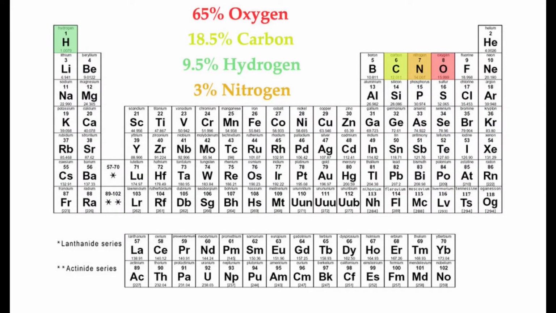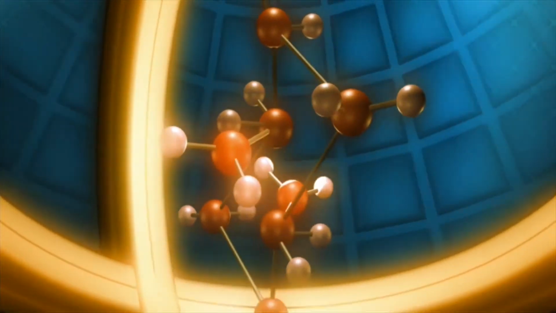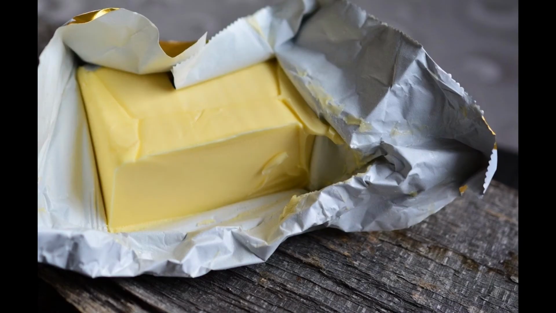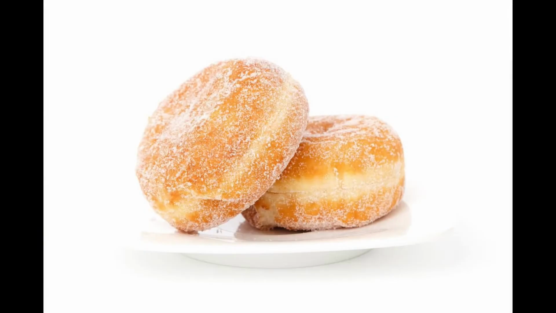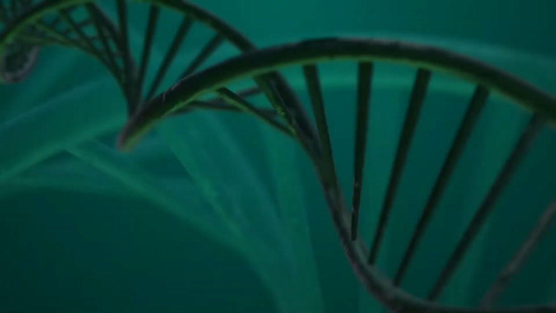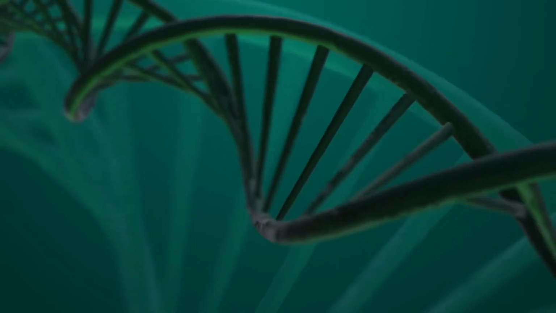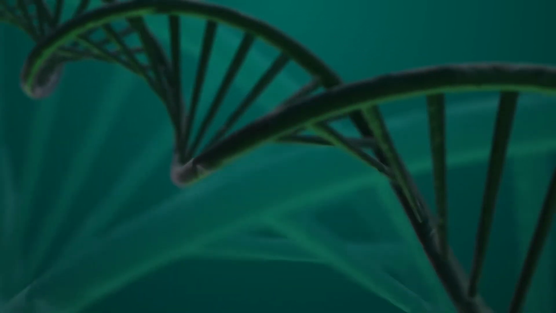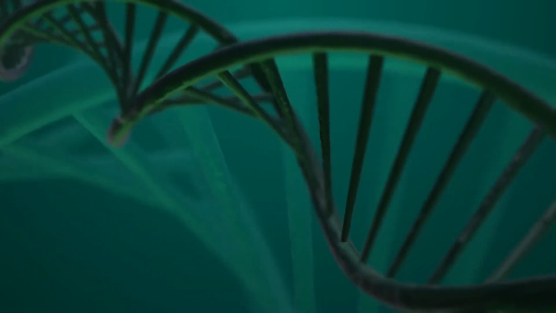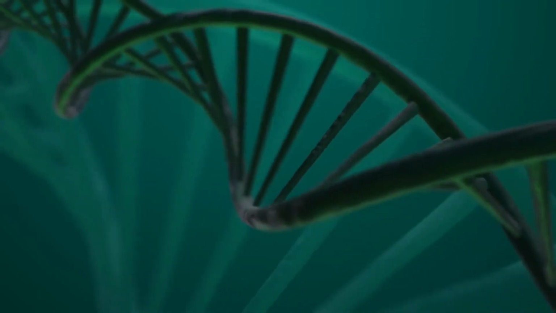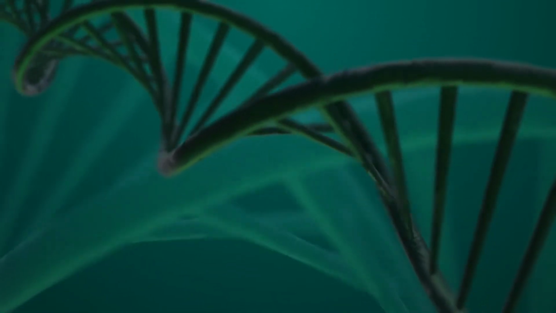These 4 atoms, carbon, hydrogen, oxygen, and nitrogen, combine to form molecules. The main molecules found in living things include lipids, otherwise known as fats, carbohydrates, proteins, and nucleic acids. These 4 classes of molecules, lipids, carbs, proteins, and nucleic acids, are used to create the main components of the next level of organization of living things, cells.